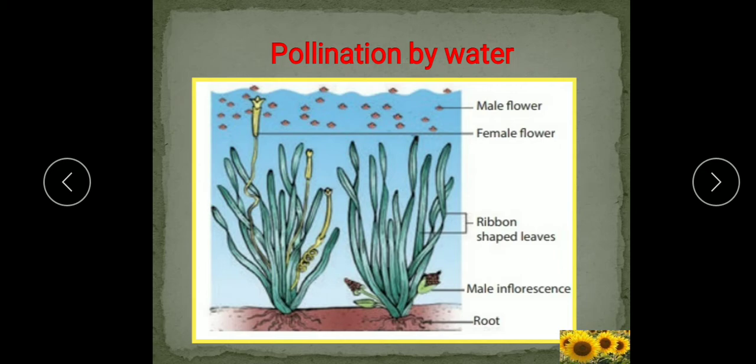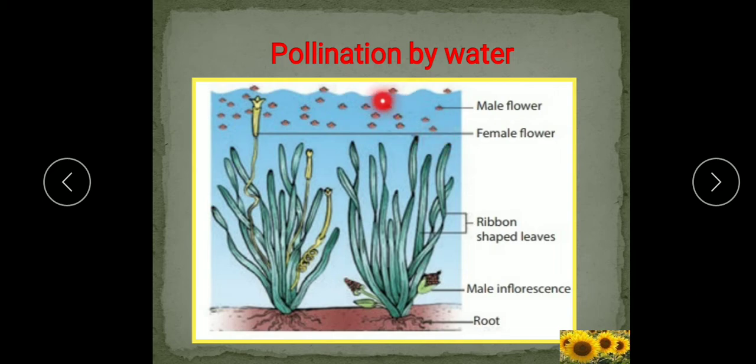Male and female flowers are usually produced on separate plants. Yes, you can see here the two plants. This first Vallisneria plant has the female flower and this plant has the male flowers. So, you can understand that usually the male and female flowers are produced on separate plants. And in Vallisneria the male flower is submerged in water. You can see the male flower is under the water, and on maturity it gets detached and floats on the water.